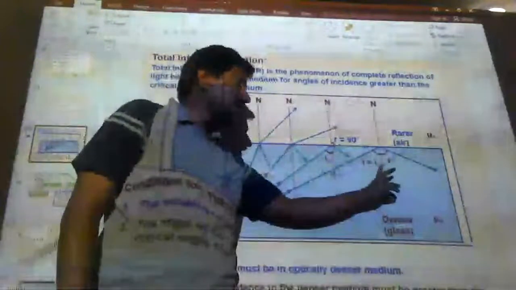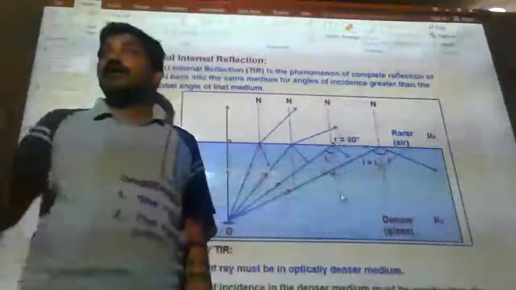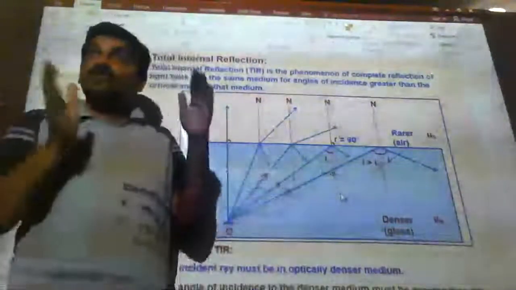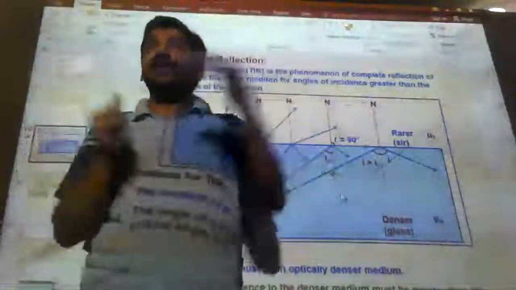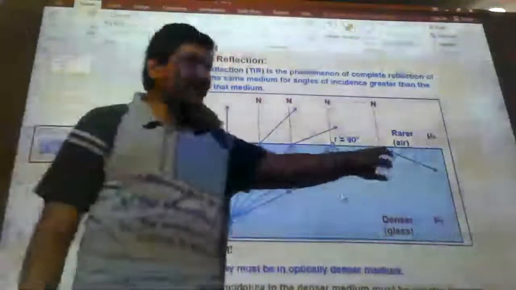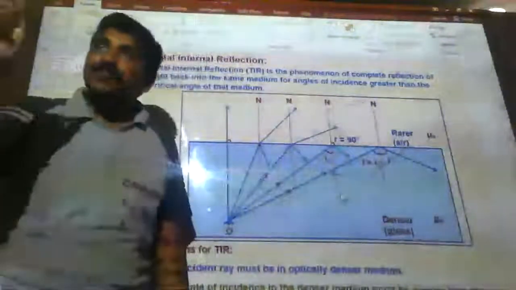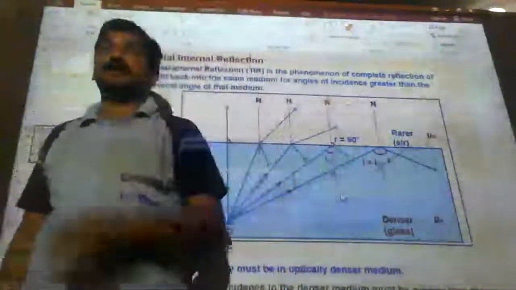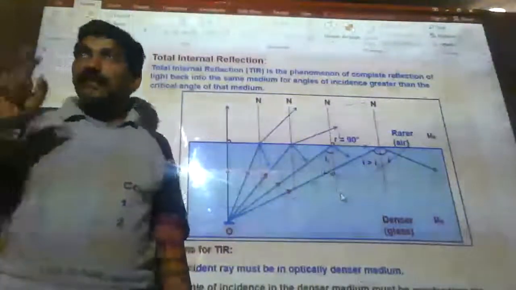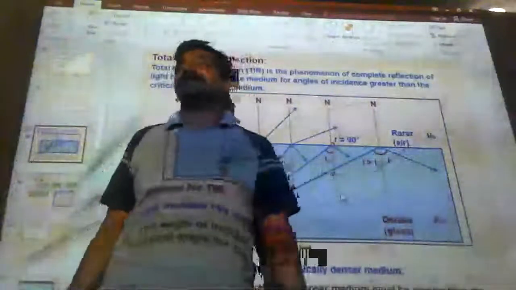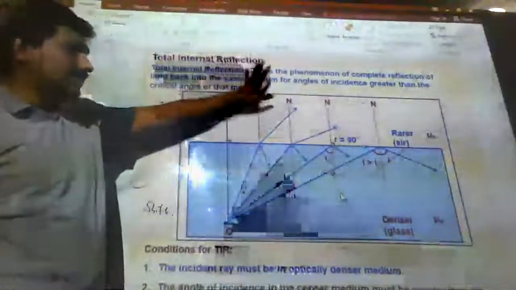Since it is reflecting back in the same medium, the light is totally reflecting internally. This is possible when the light ray is incident at more than the critical angle. Have you got it? If it is incident at more than the critical angle, it reflects back in the same medium. This phenomenon we call total internal reflection.